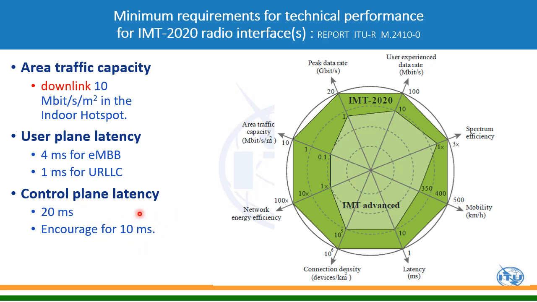Control plane latency is basically the time taken when your phone is in idle state and goes to active state where data flow starts; the allowed latency is 20 millisecond. And user plane latency is basically end to end, when data goes and the response comes back. That is 1 millisecond end to end latency.